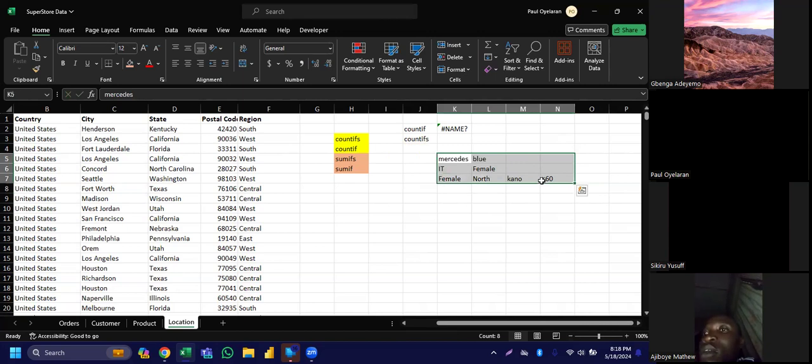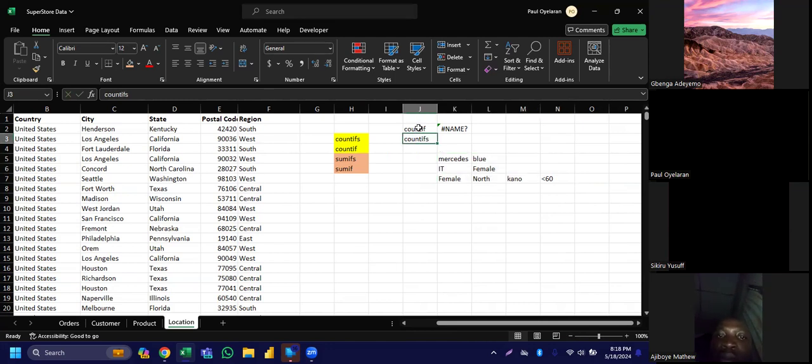And another sweet thing about Countifs is that it can handle the work of what? Countif too. So exactly. If you are using Countifs to handle greater than one, you can even use it to enter only one. So if you don't mind, you can use this one in place of this, you still get your results. But you can never use Countif in the place of Countifs. It will never work. I don't know if you get what I'm saying.